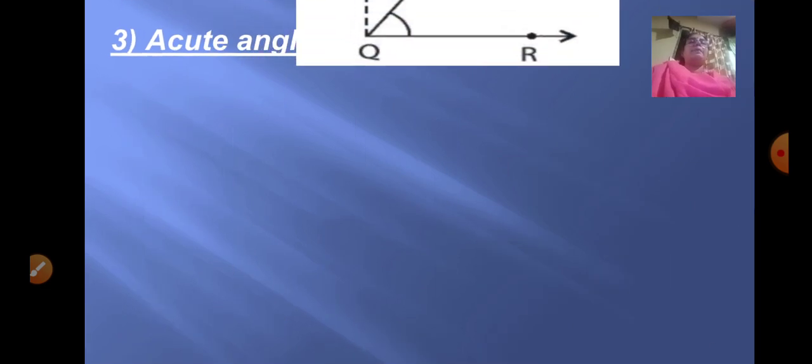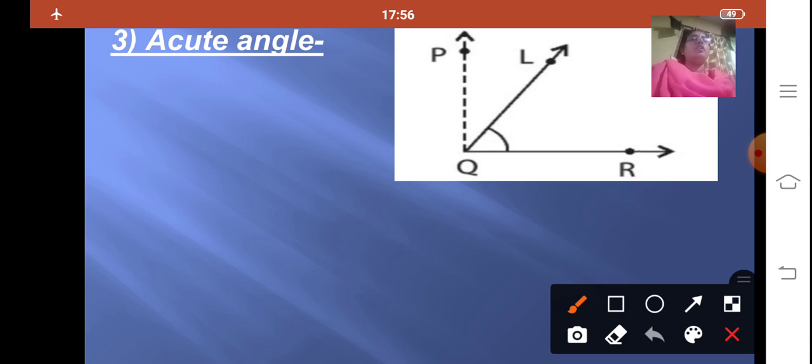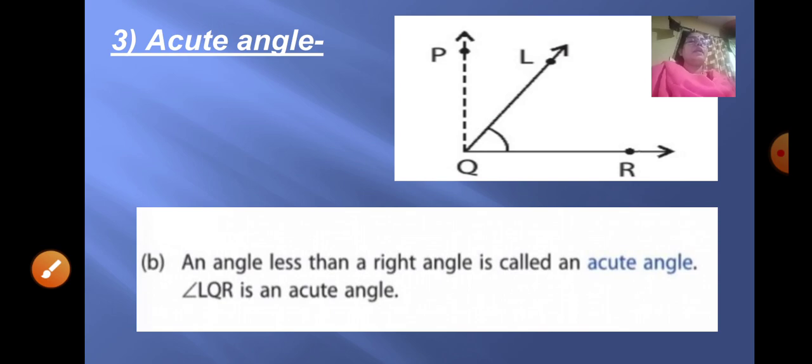Coming to the third type of angle, that is acute angle. An acute angle is always smaller than a right angle. Now in this figure, PQR is your right angle, but this angle is smaller than a right angle, so LQR is your acute angle. So what is an acute angle? An angle less than a right angle is called an acute angle. Angle LQR is an acute angle.